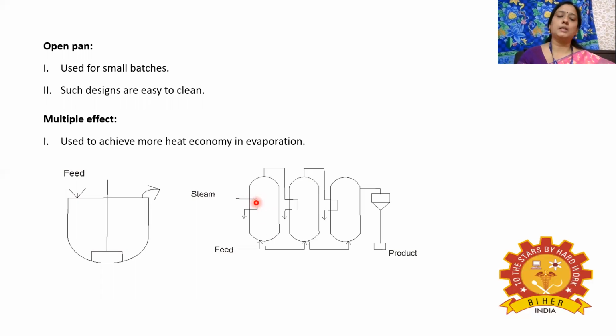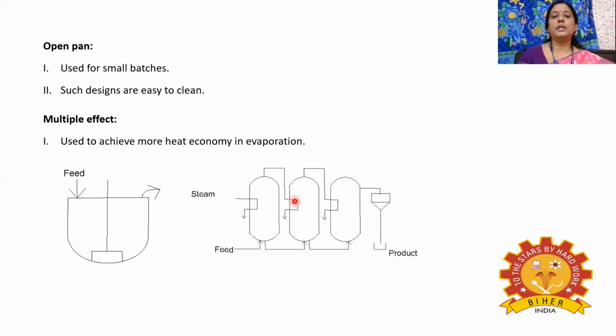So once the heat is transferred from the steam to the feed, the water will start to evaporate. The liquid will start to evaporate from the feed solution, and it will form vapor. This vapor is taken and sent to the second effect. So here we are not wasting the vapor which is generated from the first effect. We are utilizing that vapor to heat the second effect. And this is the main advantage of this multiple effect evaporator.